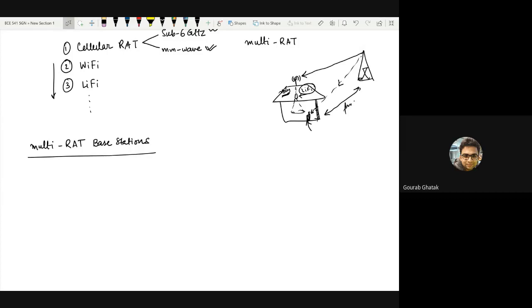But these things will become more and more seamless as far as the user is concerned. The user would be a bit rat agnostic internet service user, which means it's up to the network to optimize the services for the user. You can seamlessly start a download or start streaming a movie and move inside and outside a house or building, move outdoors, start moving in a vehicle, and so on. It's up to the network operator to switch between the available sub-6 gigahertz and millimeter wave bands.